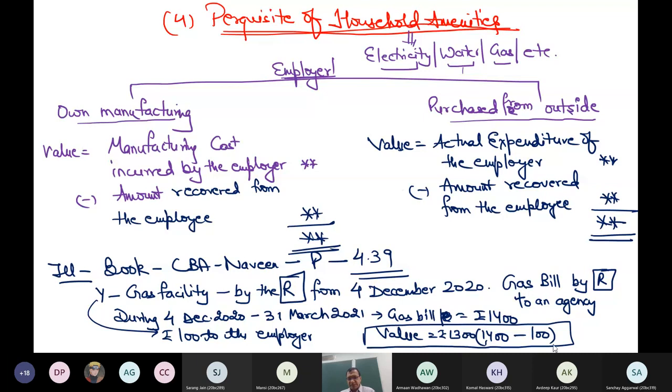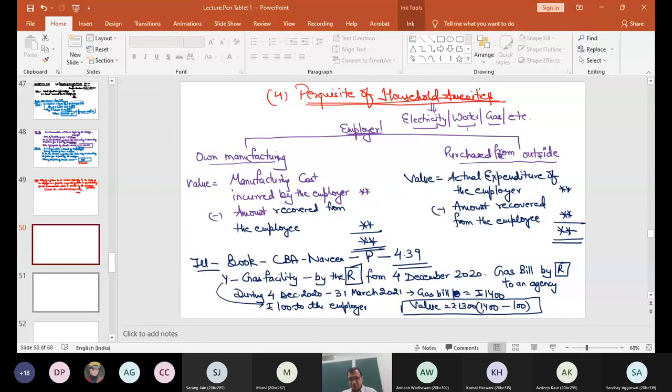If yes, please raise the hand. Very good. So let us end the discussion today. Today we have covered two perquisites only. These are very small perquisites, domestic servants and household amenities, but we learned the way to read circulars, how the circulars are normally written.